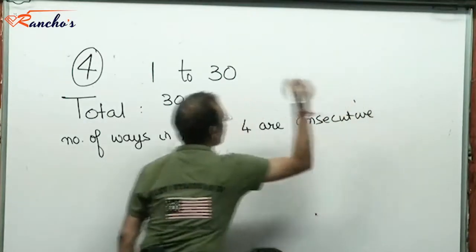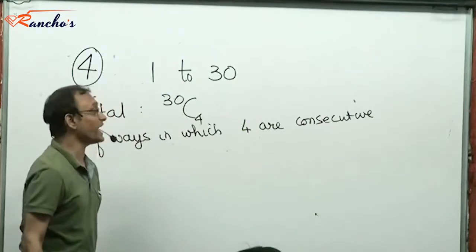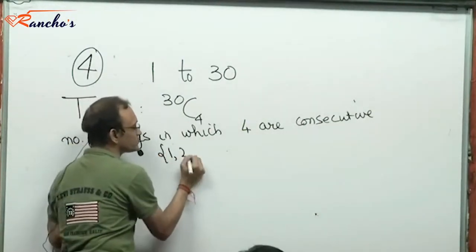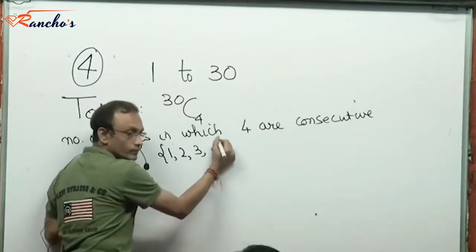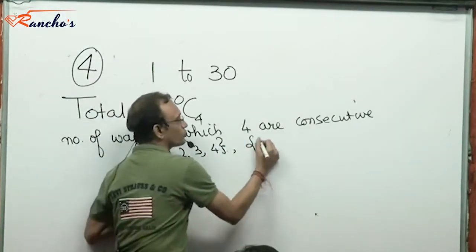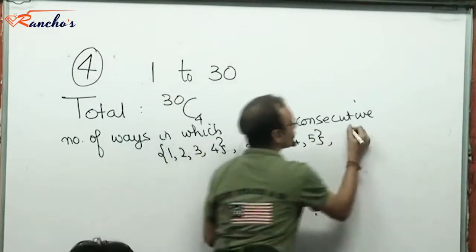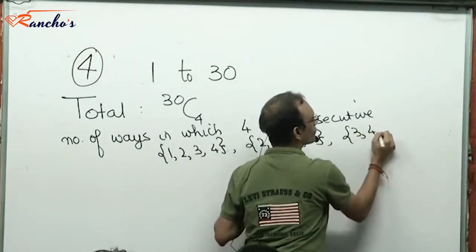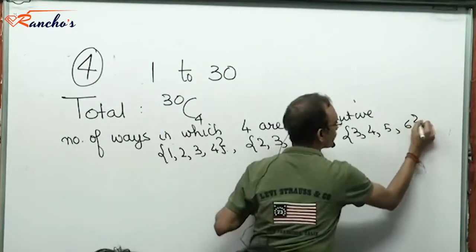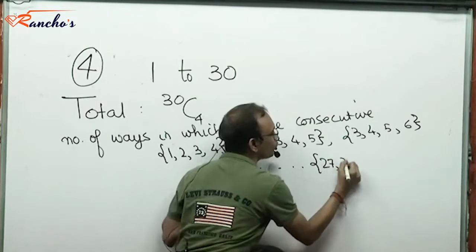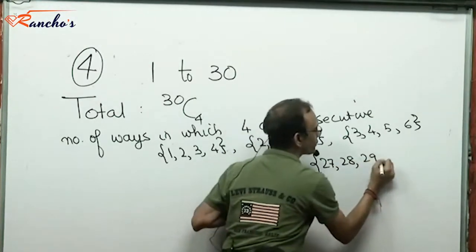Let me find out the number of ways in which the 4 selected are consecutive. So one way to select consecutive 4 numbers is 1, 2, 3, 4. The other way to select 4 consecutive numbers is 2, 3, 4, 5. I'm listing out all possibilities of 4 consecutive numbers.